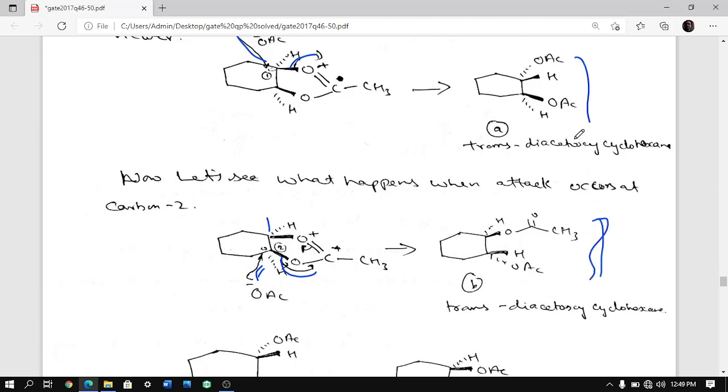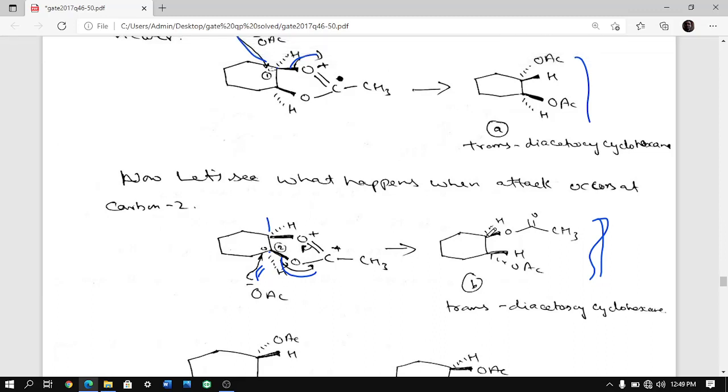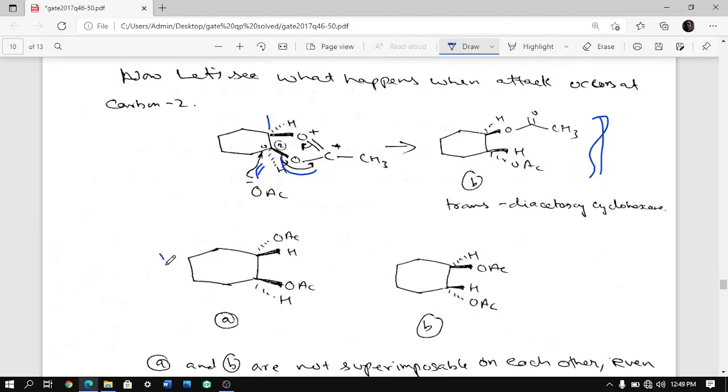But the thing is, when attack happens at position number 1 and attack at position number 2, you are getting not the same enantiomers. Why? Because if you look at 1A and B, this is A and this is B. You do however much rotation, you will see that they are not superimposable on each other.